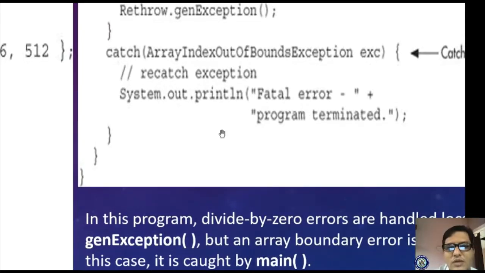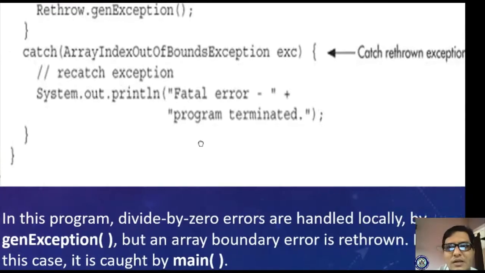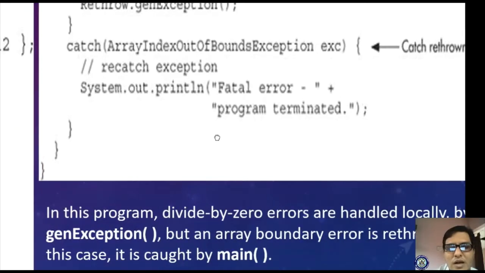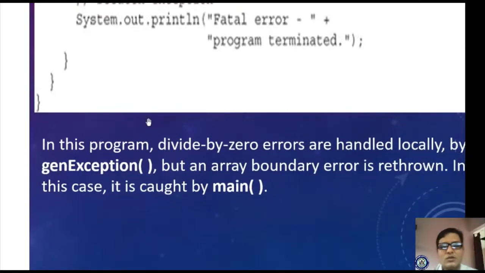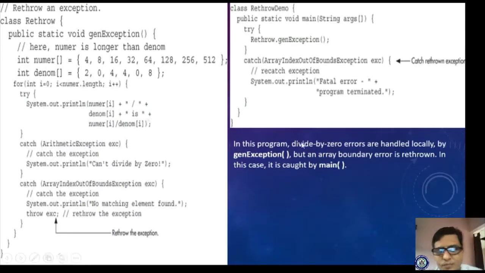Then it will give a fatal error, and whatever statement you have specified, it will execute. So clearly it is given in this program: divide by 0 errors are handled locally by genException, but an ArrayIndexOutOfBoundsException error is rethrown. Why?